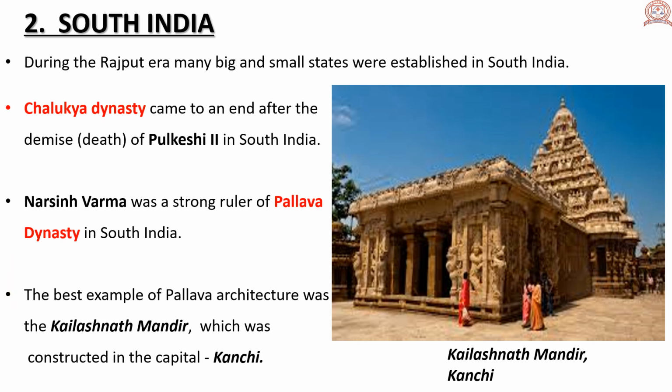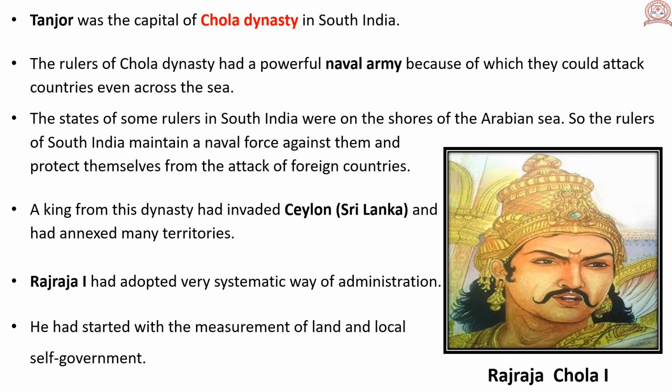The best example of Pallava architecture was the Kailasnath Mandir, which was constructed in the capital Kanchi. Tanjore was the capital of Chola dynasty in South India. The rulers of Chola dynasty had a powerful naval army because of which they could attack countries even across the sea.